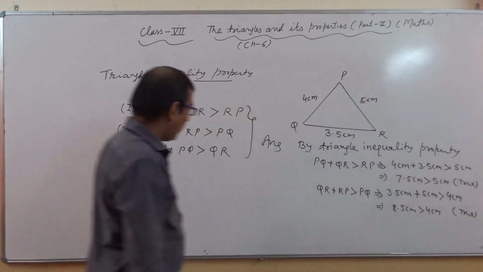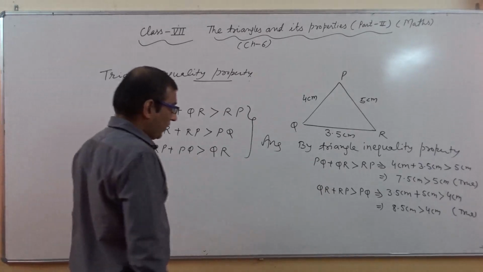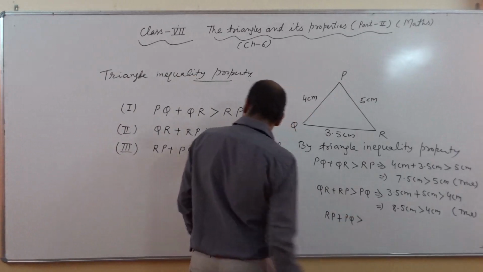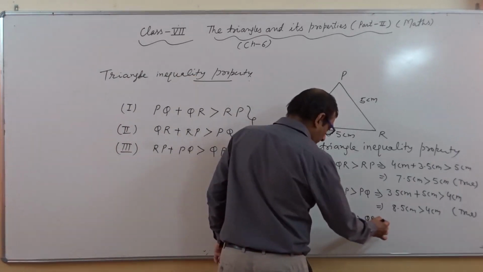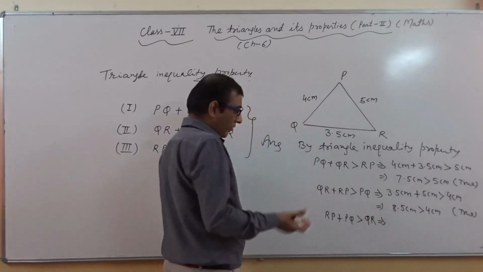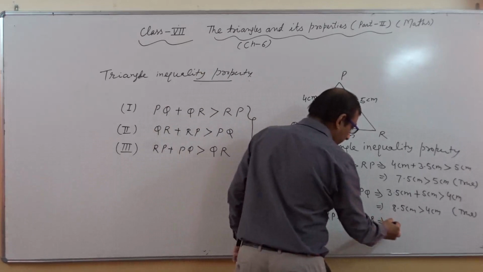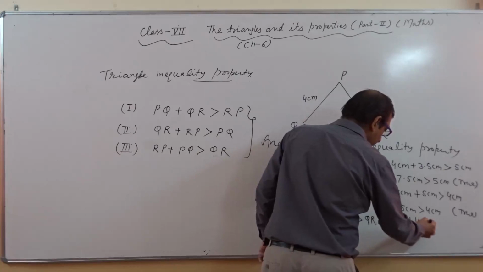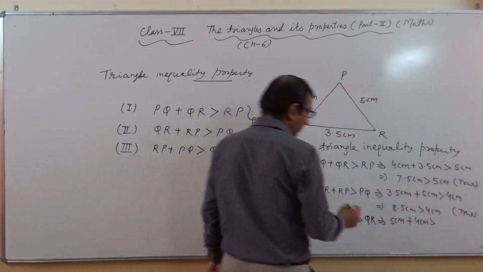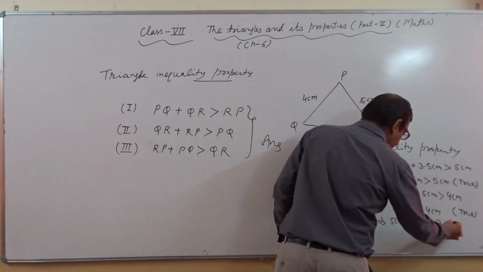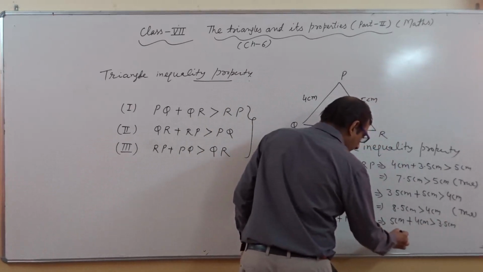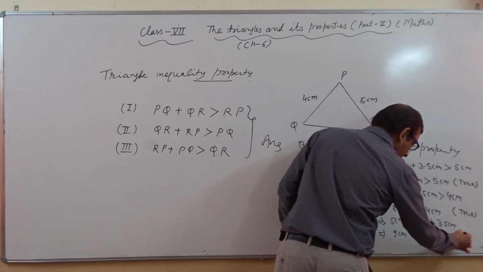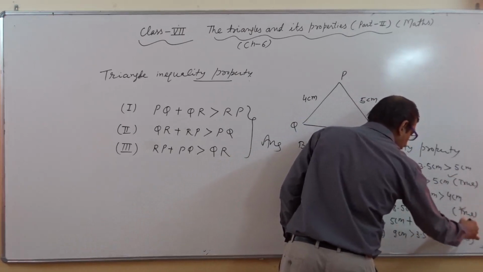Now we will continue with one more case, that is RP plus PQ greater than QR. So we write here RP plus PQ is greater than QR. Again we will put in the values. The value of RP is 5 centimeter, PQ is 4 centimeter, and the value of QR is 3.5 centimeter. When we solve it, it becomes 9 centimeter. So it is also true. So all the cases are possible here.